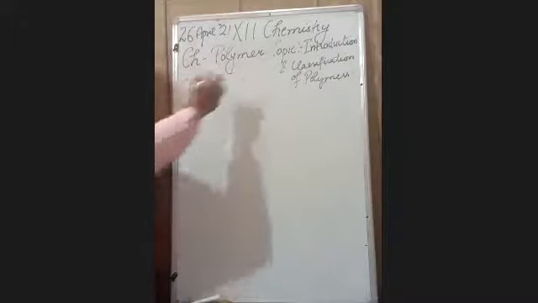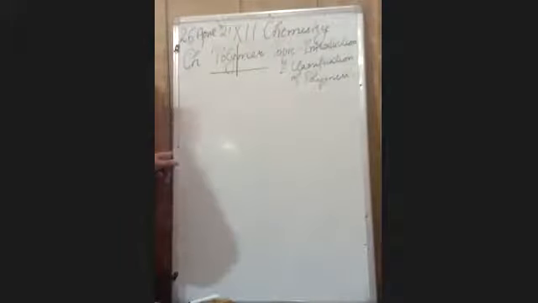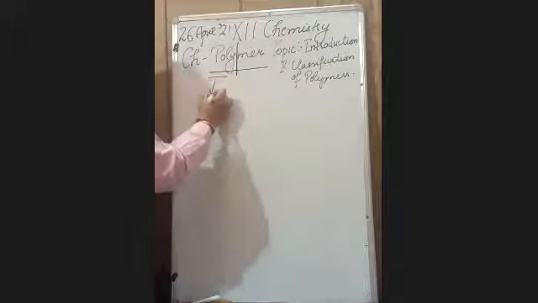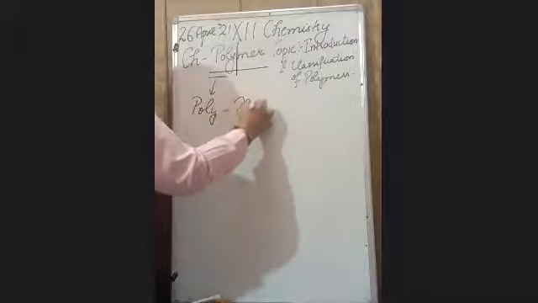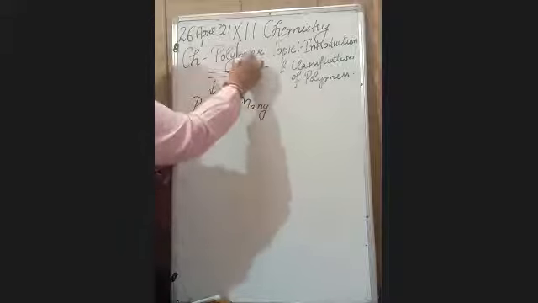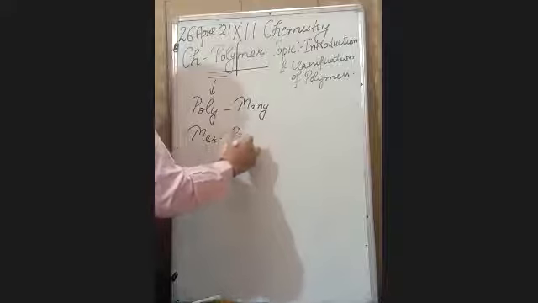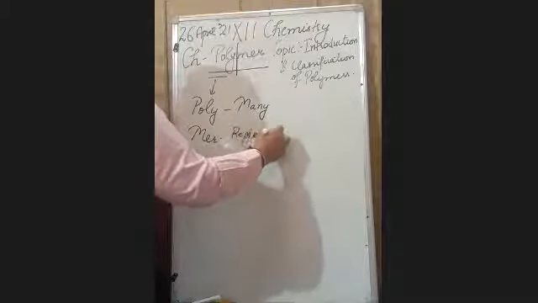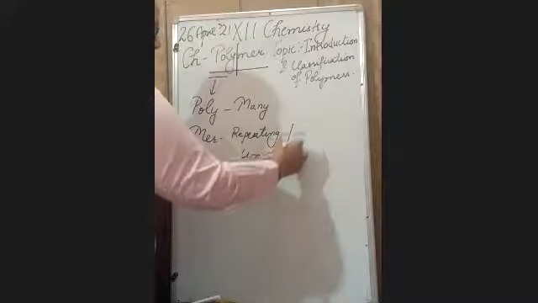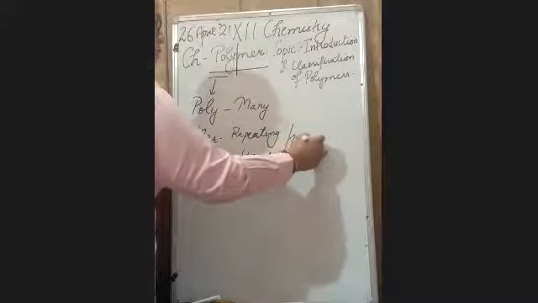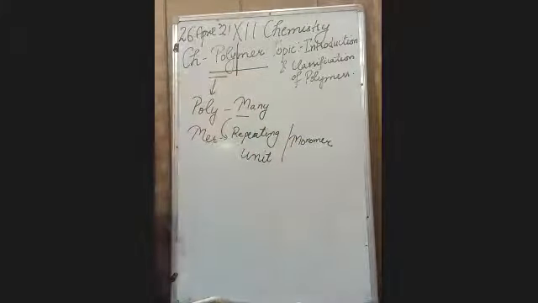So, first, we will understand the name of polymer. Polymer comes from two Greek words: poly, which means many, and the second word is mer, which means repeating unit or monomer. So, many repeating units.